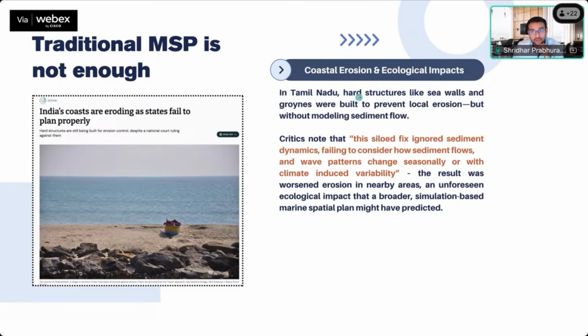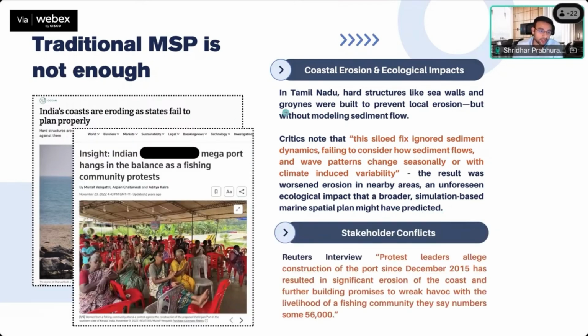The first one is coastal erosion and ecological impact. In Tamil Nadu, hard structures, what we call seawalls or groynes, were constructed to prevent local erosion. But without modeling the sediment flow, that fix ignored any kind of sediment dynamics. Because the wave patterns change as the sediment flow changes, this just shifted the problem and worsened it in nearby areas rather than fixing the problem altogether. So what we saw was worsened erosion in nearby areas and unforeseen ecological impact. Had there been modeling and simulation based spatial planning where we had assessed the cumulative impact while performing the project, this is something that could have been prevented.